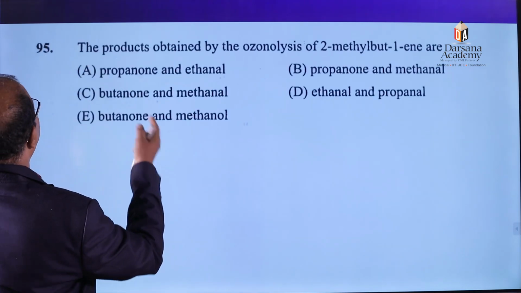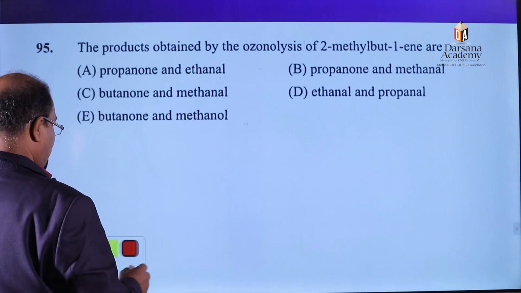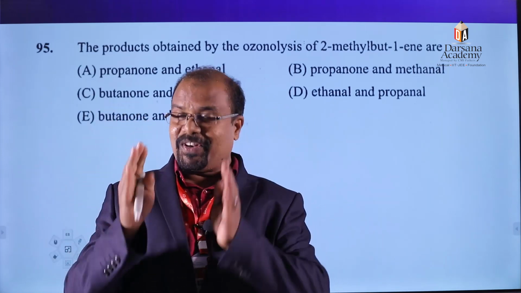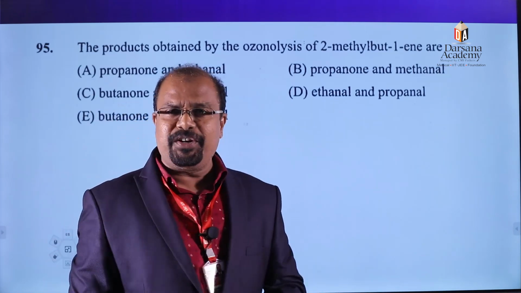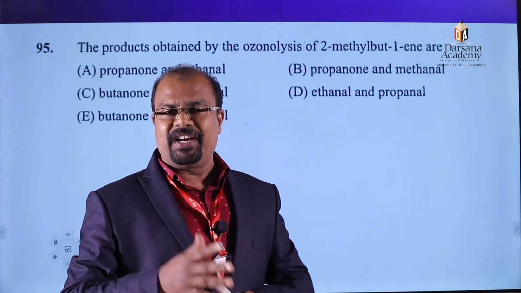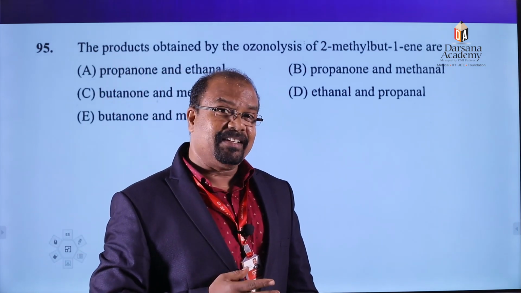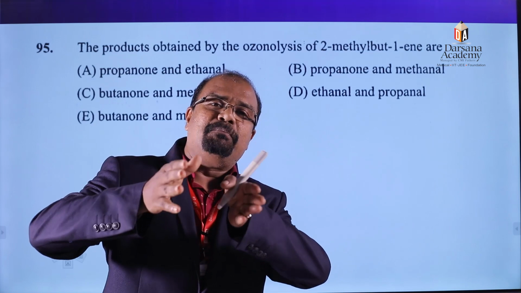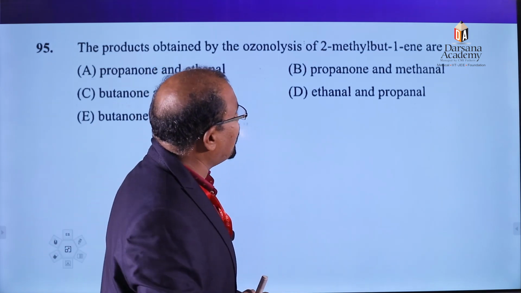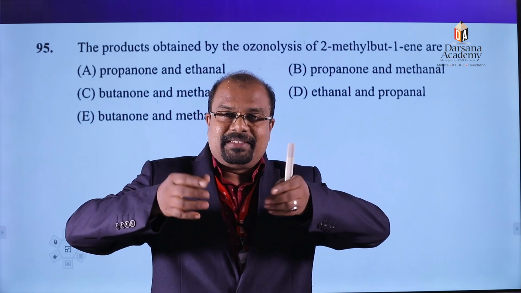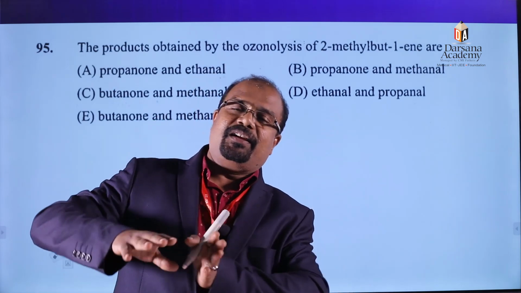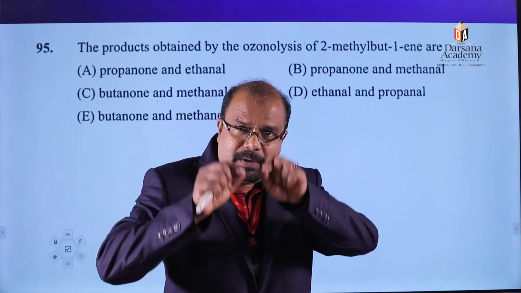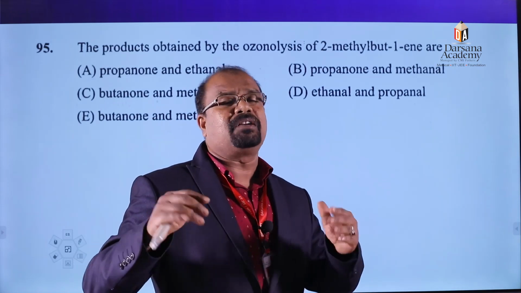See the next question, the 95th question. The question is about the ozonolysis of alkene. You know what ozonolysis is? During ozonolysis, alkene reacts with ozone to form an ozonide, an unstable explosive compound. Next we do reductive ozonolysis using zinc and water. That is what is simply called ozonolysis. What is happening during ozonolysis? The double bonded carbon with a hydrogen atom is converted to an aldehyde. At the same time, a double bonded carbon with no hydrogen atom will convert to a ketone.